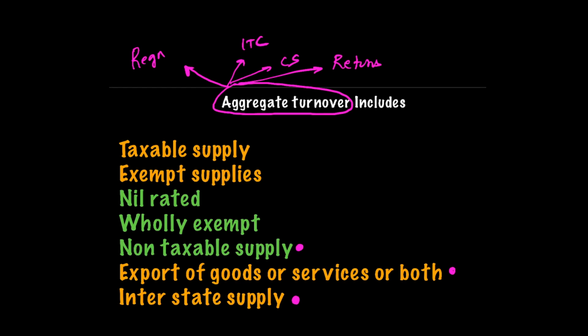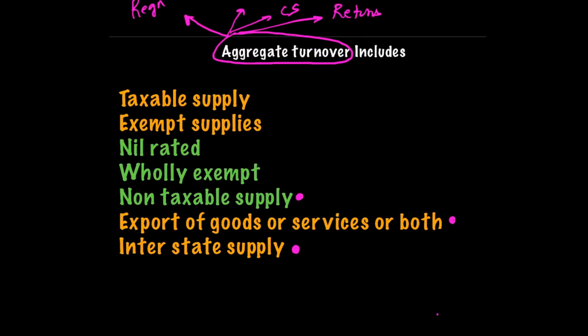But for composition scheme, if they are specifically mentioning that you are not allowed to engage into interstate or exports and non-taxable supply, then it means even though the definition of aggregate turnover says non-taxable supply, exports and interstate supply, for a composition dealer, he has to ignore those supplies.